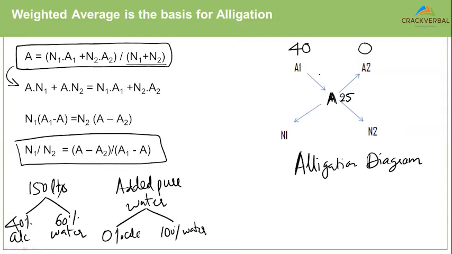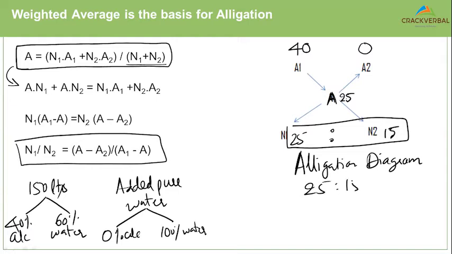What do we do now? We subtract the 25 from 40 to get 15. We subtract the 0 from 25 to get 25. And we find the ratio of these two. What is the ratio of 25 is to 15? 25 is to 15 gives us 5 is to 3. Which means my original solution, this was the original solution, and this was pure water.